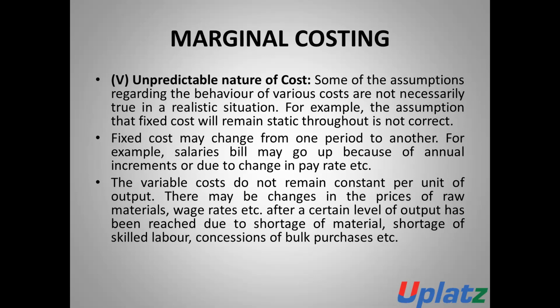Due to this, there are costs which are determined on an unpredictable basis, and the variable costs do not remain constant per unit of output. They may also change when there is a change in the price of raw material, a change in the wage rate, and after a certain level of output has been reached, due to shortage of material, shortage of skilled labor, and concession on bulk purchase, etc. So there is the unpredictable nature of cost. It is one of the limitations or disadvantages of marginal cost.